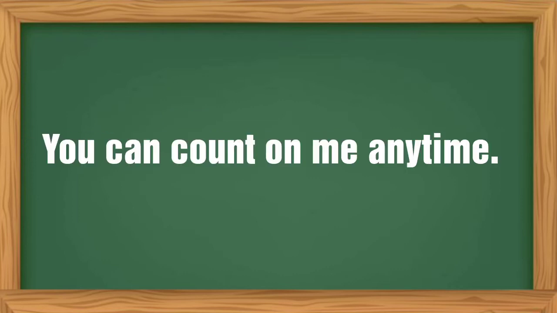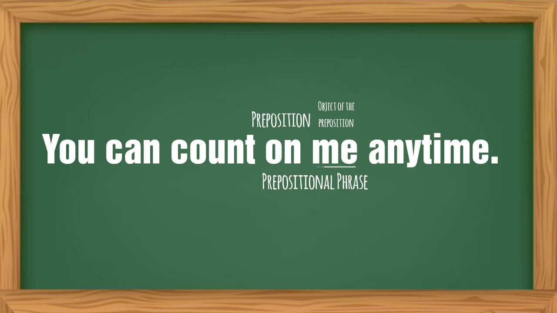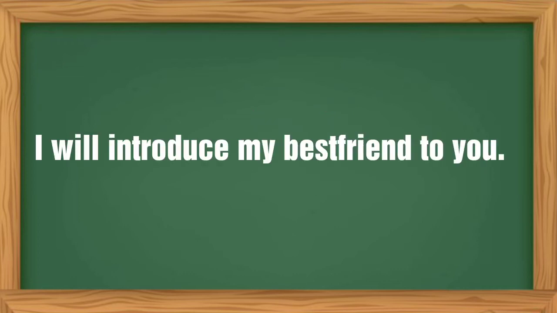Aside from a noun, a preposition is usually followed by a pronoun. In this sentence, you can count on me anytime. So the preposition on is followed by the object of the preposition me, which is a pronoun, which makes up the prepositional phrase on me. Another example, I will introduce my best friend to you. So the preposition is to, and the object of the preposition is the pronoun you, which makes up the prepositional phrase to you.